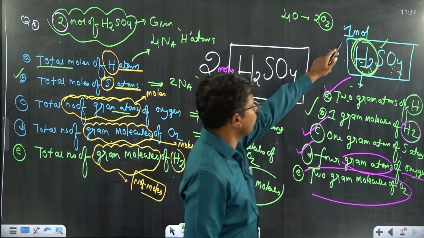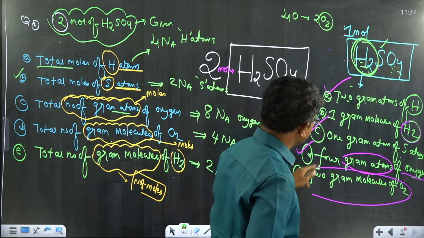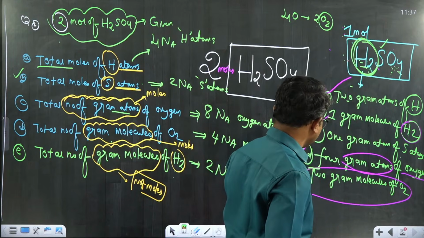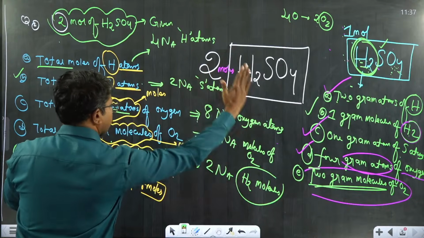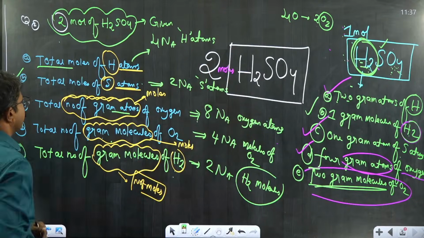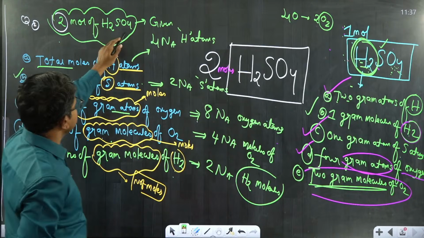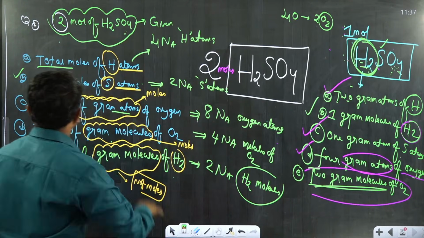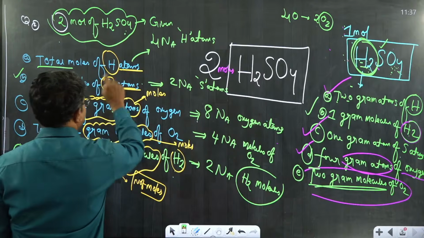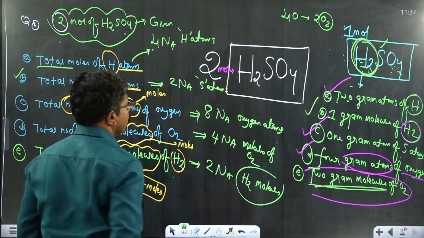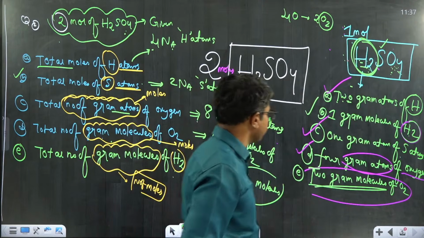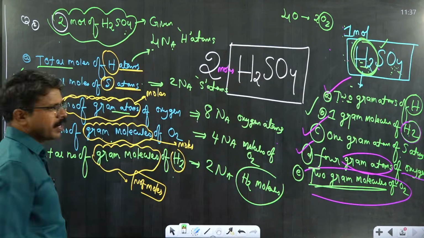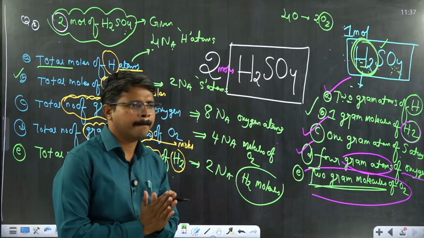Now we have given 1 mole H2SO4. Therefore, 1 mole H2SO4 will be containing 2 gram molecules. We are comparing the same analogy with 2 moles of H2SO4. Now 2 moles of H2SO4 was given for us. It contains total moles of hydrogen atoms as 4 Na, since 1 mole H2SO4 sample contains 2 Na hydrogen atoms. Now we need to just multiply with 2. Fine? Okay.